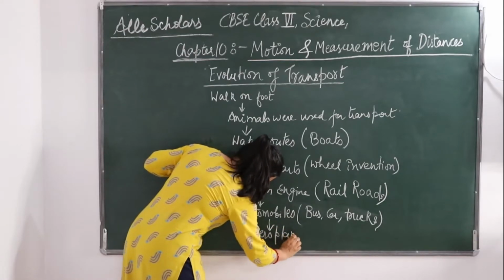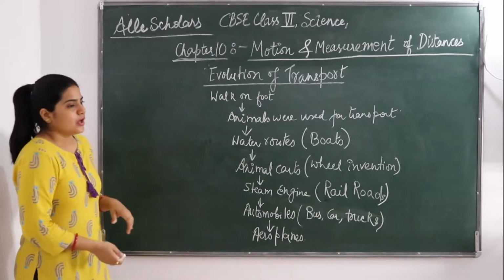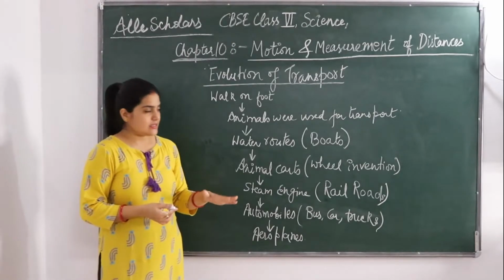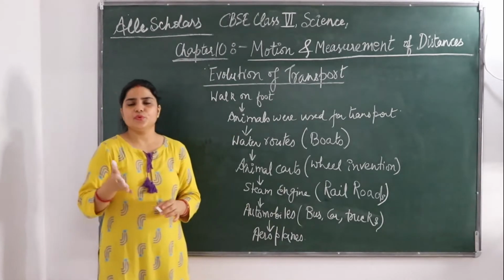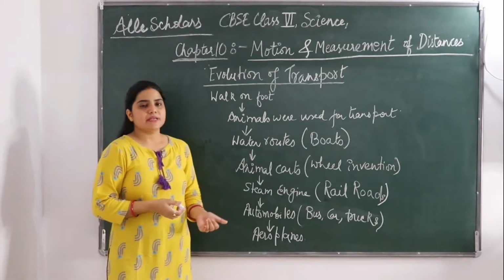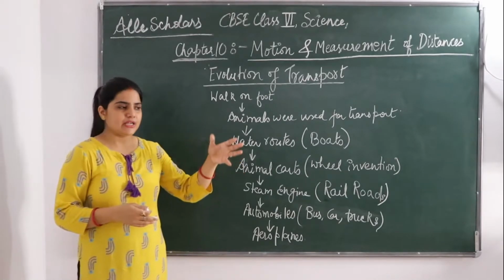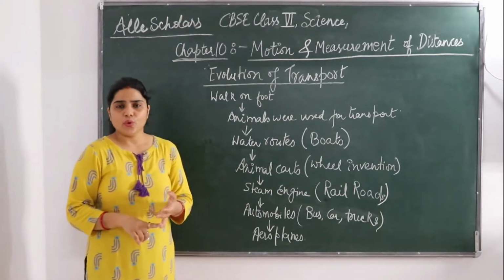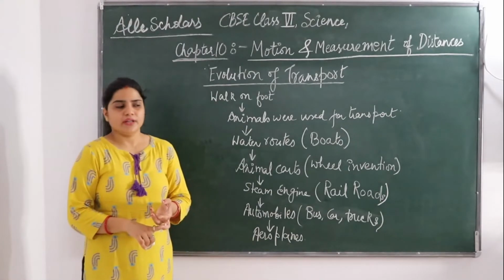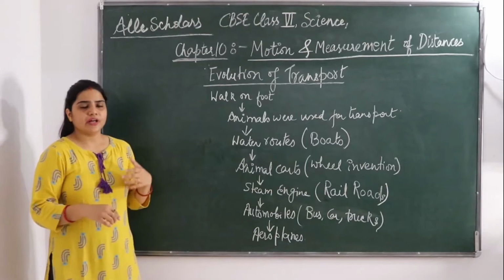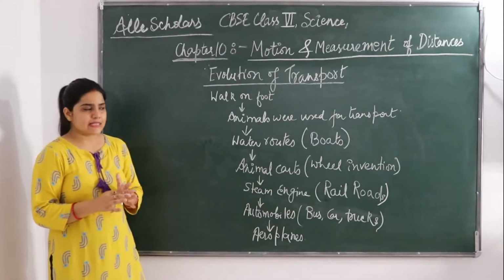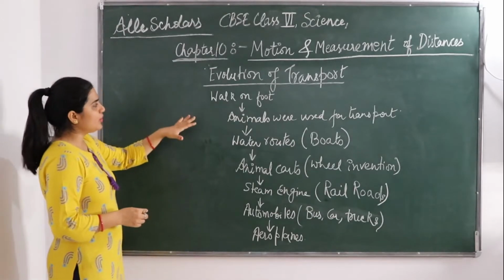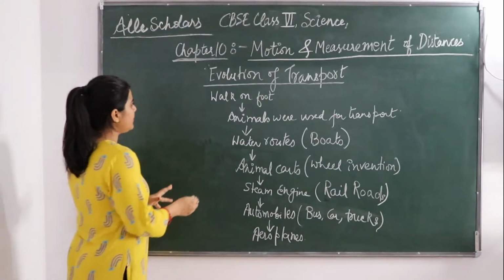The mode of transport was improved day by day to carry passengers and different goods from one place to another. Then finally came the electric trains, monorails, supersonic aeroplanes, spacecraft, and all these were the contribution of the 20th century. So if you see the flow of how transport evolved, this is a simple flow.